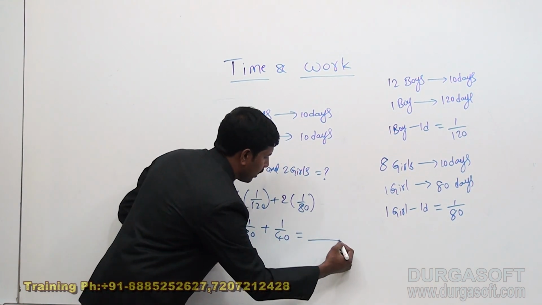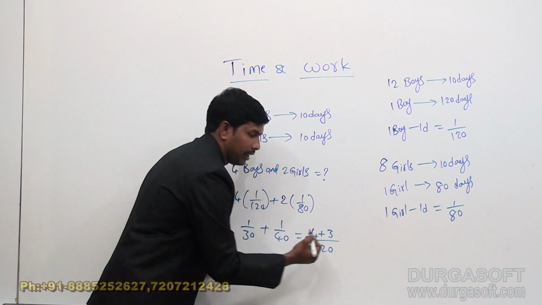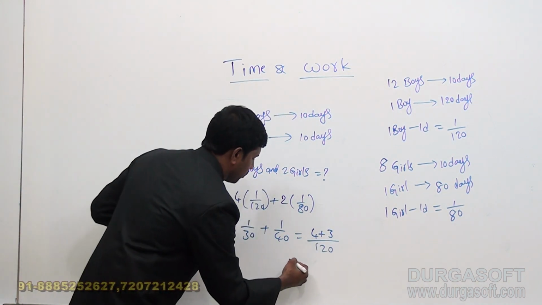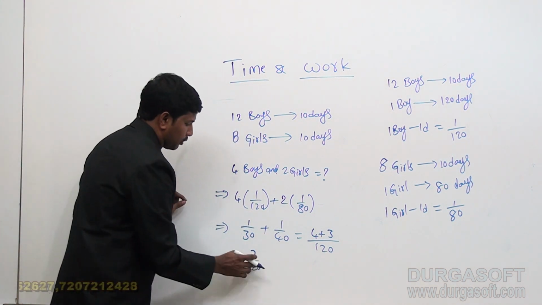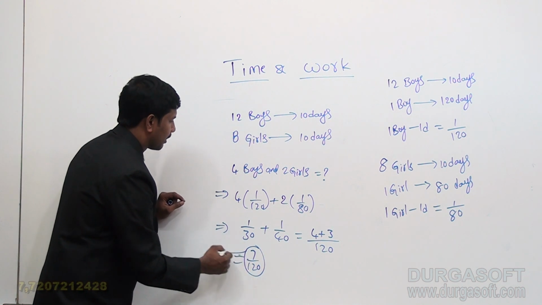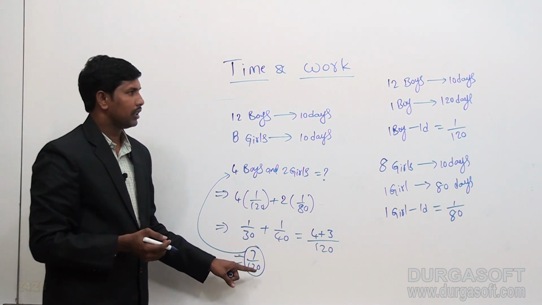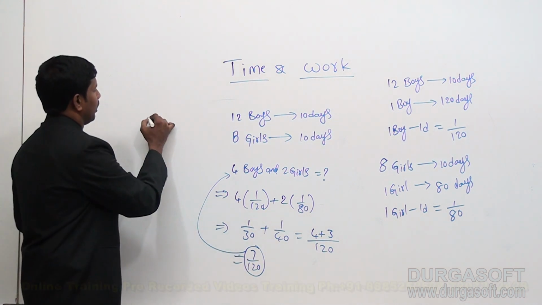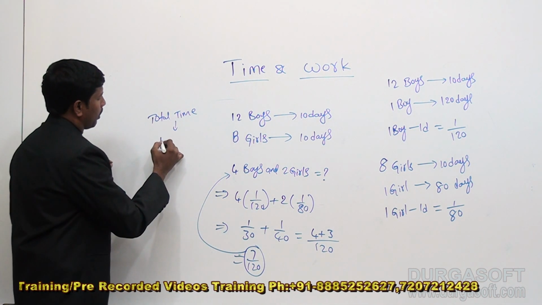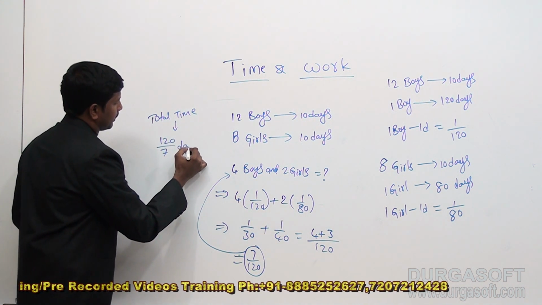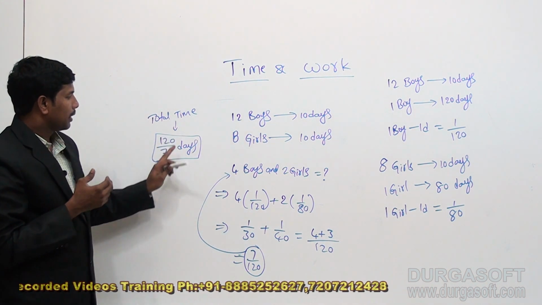So it indicates the value as, if I take 120 as the LCM, so 4 times plus 3 times, which is equals to 7 by 120. So 7 by 120 is the 1 day work of this group. So when 1 day work of this group is 7 by 120, this will get us the total time as 120 by 7 days. So this is how we can calculate the total time taken by this group.